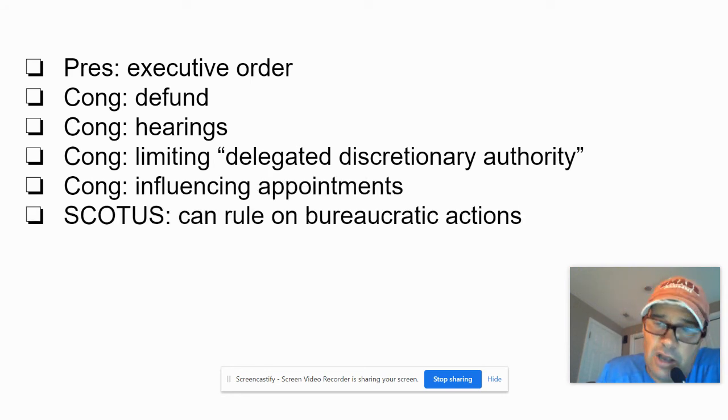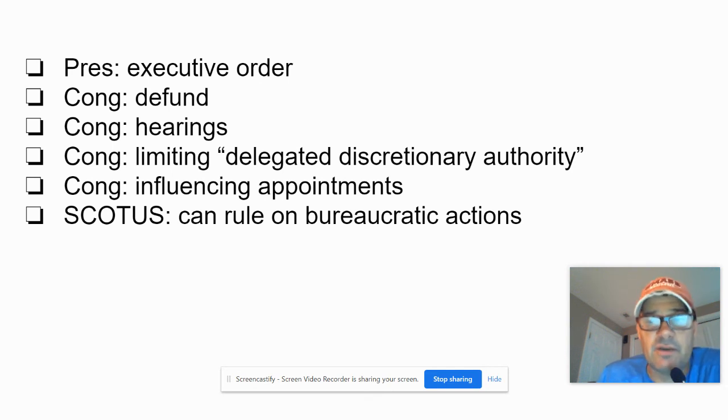And then last but not least, SCOTUS, the Supreme Court, can rule on bureaucratic actions. So certainly if a bureaucracy does something that seems against constitutional rights or violates the intention of a law, people are allowed to sue, and they can go to federal court, and eventually that could end up at the Supreme Court, and the Supreme Court could rule something unconstitutional or such. So that is also another option.